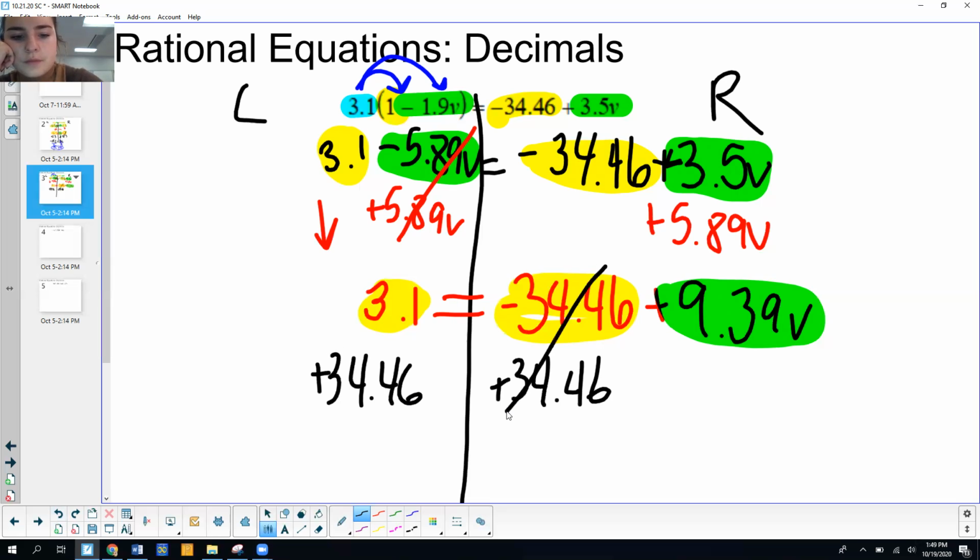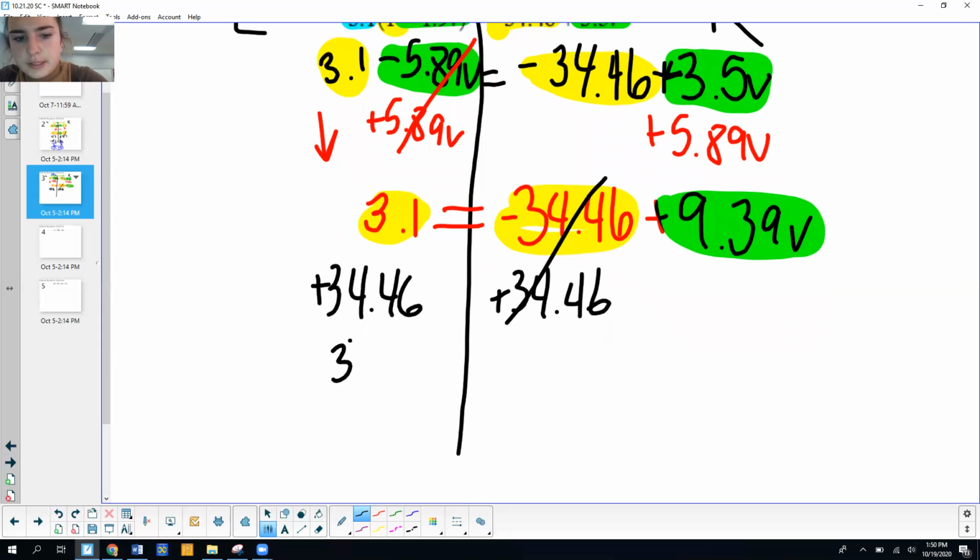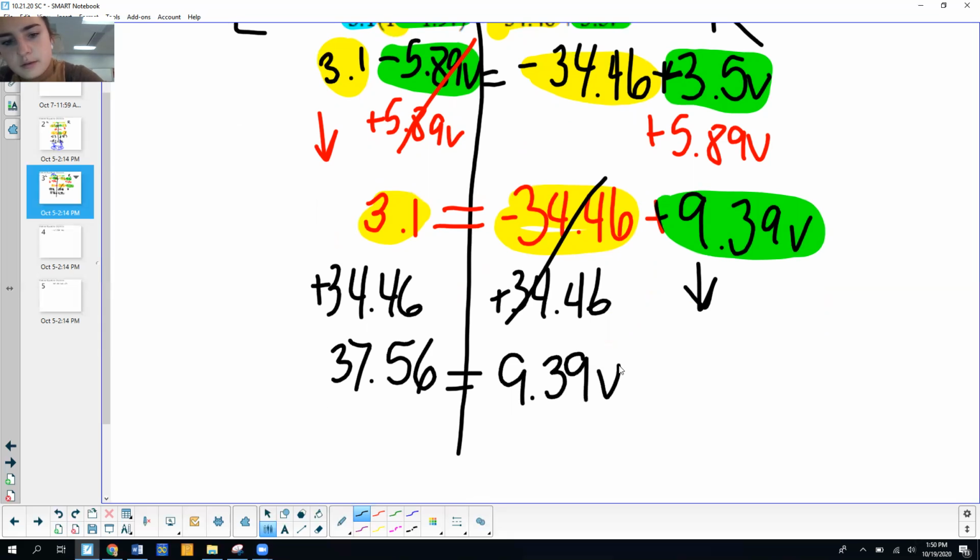to both sides. So if I take 3.1 plus 34.46, that's going to get me 37.56 equals, and then I'm going to bring down my variable term, 9.39v. So finally, I've got all of my constants on the left. I've got all my variables on the right.